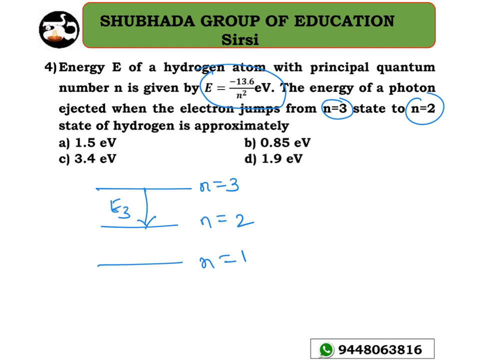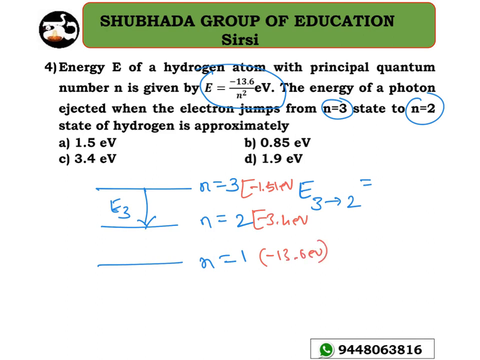So at that time, the transition of electron from the third orbit, or the third state, to the second state, I have discussed in the synopsis that this must have the energy minus 1.51 electron volt, and this is minus 3.4 electron volt, and this is minus 13.6 electron volt like this, correct?